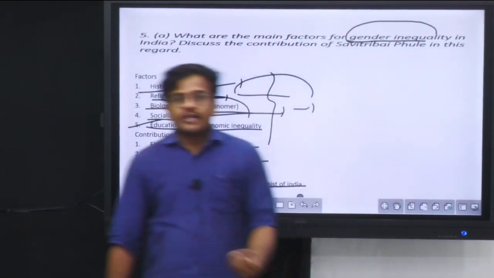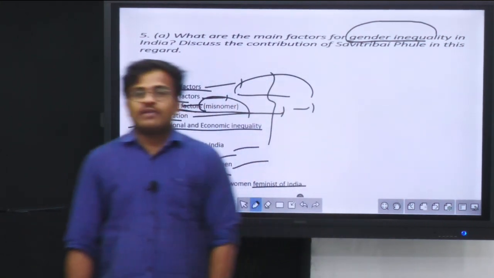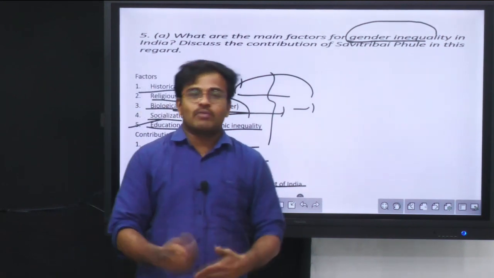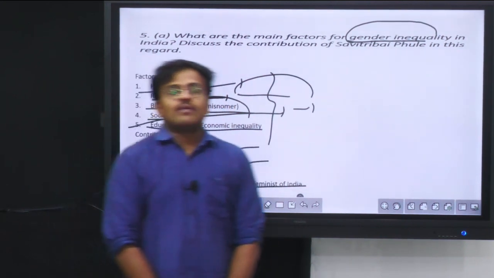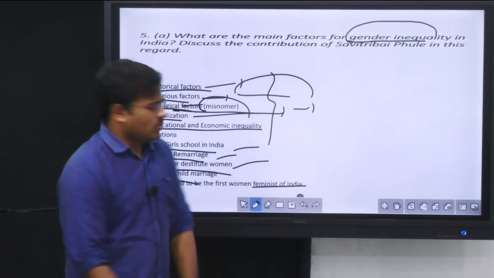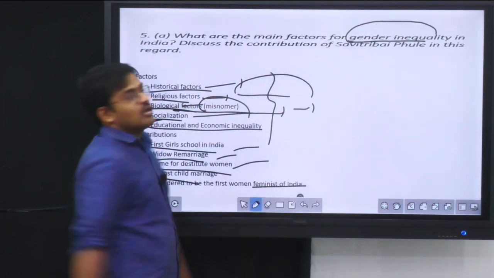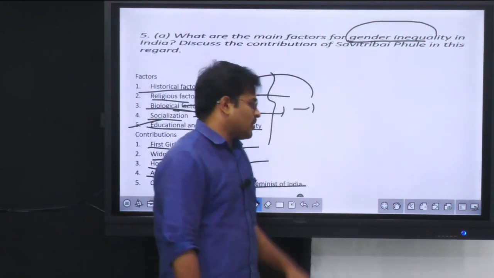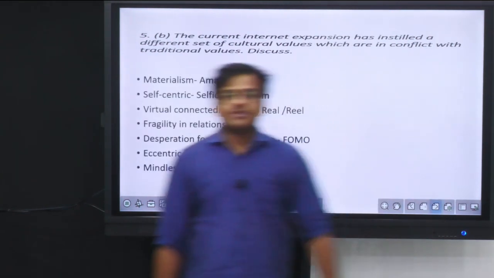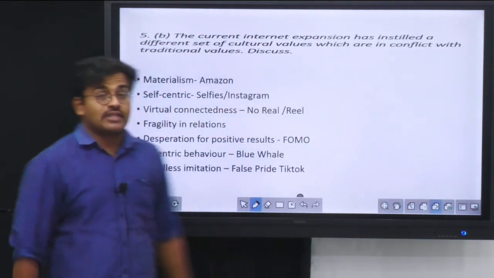Okay, or you can give a conclusion wherein you can talk about the way forward, wherein you can write some steps in order to bring about gender equality. Otherwise you can conclude by saying that Savitribai Phule is one of the first feminists in India. This way you can finish this answer. This is just a 10-marker question. I think these points are more than sufficient.